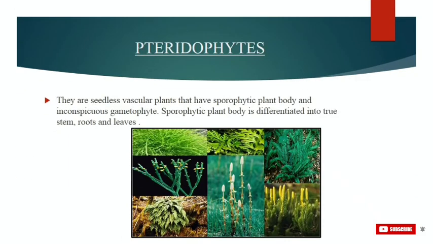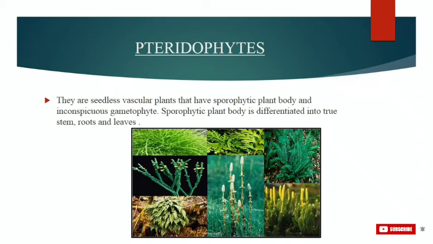So let's start with the next group classified under plant kingdom, that is pteridophytes. Pteridophytes are primitive seedless vascular plants, also called cryptogams. These have a clearly visible sporophytic plant body, but invisible or not clearly visible independent gametophytes with antheridia, that is the male sex organ, and partially embedded archegonia, that is the female sex organ.